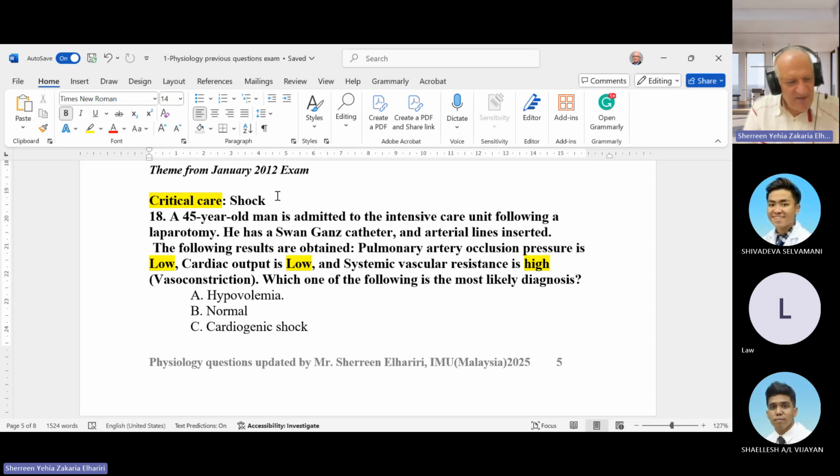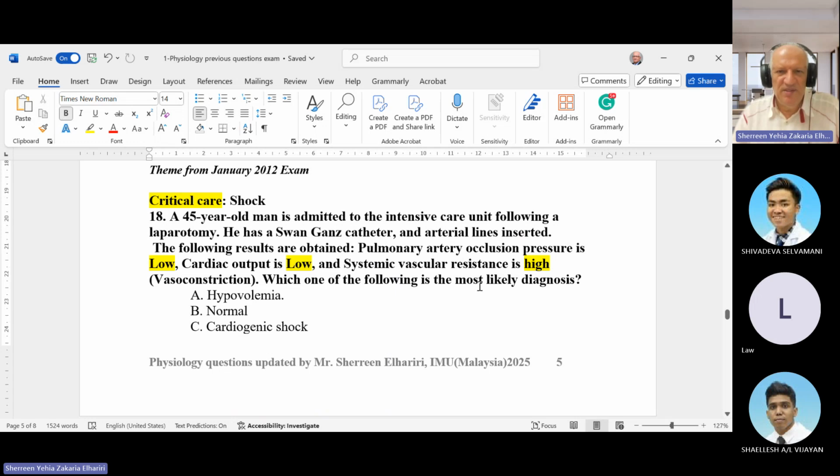So you can find scenarios like this: a 45-year-old man is admitted to ICU following a laparotomy. He has a Swan-Ganz catheter and arterial line inserted. The following results are obtained. Pulmonary artery occlusion pressure is low, cardiac output is low, systemic vascular resistance is high, so it is not warm, it is vasoconstriction.